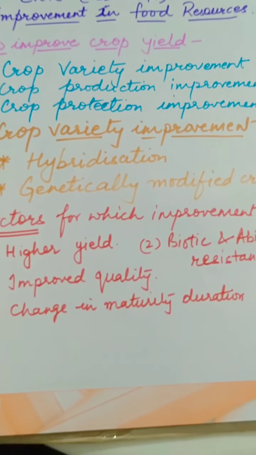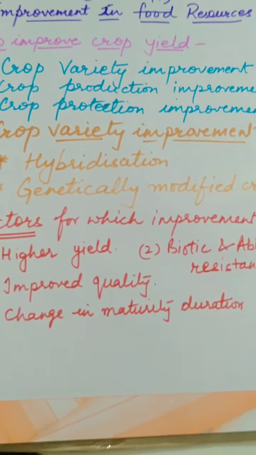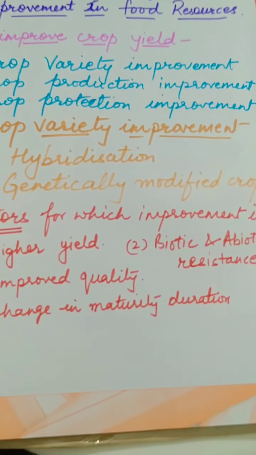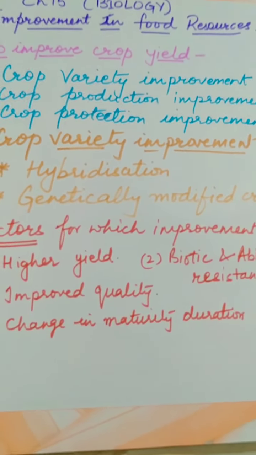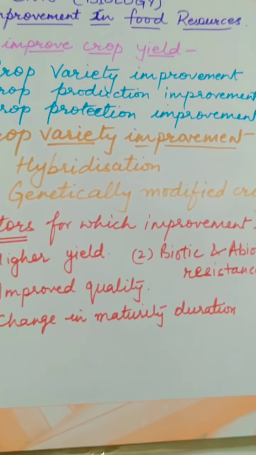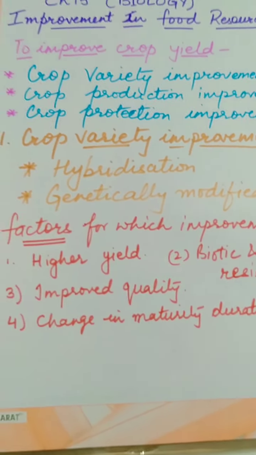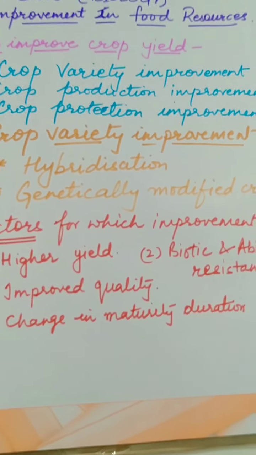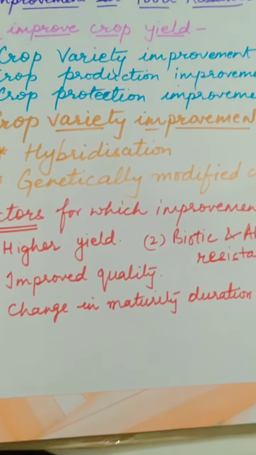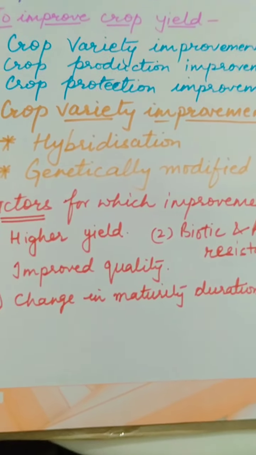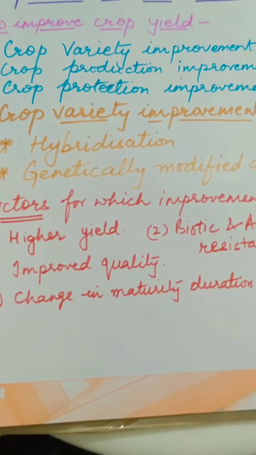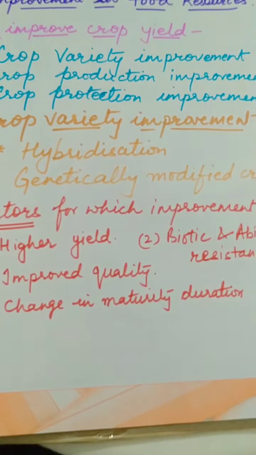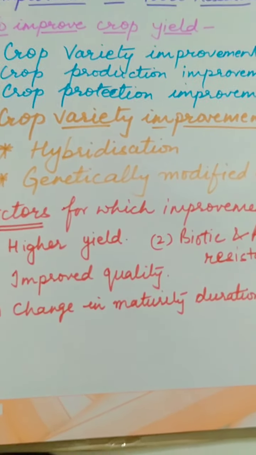For example, one variety takes 3 months to mature and one variety takes 2.5 months to mature. So the 2.5 months variety will be more economically beneficial. There is a benefit of 15 days. Then there is reduction in labor, reduction in money, reduction in field area. So change in maturity plays a very important role.